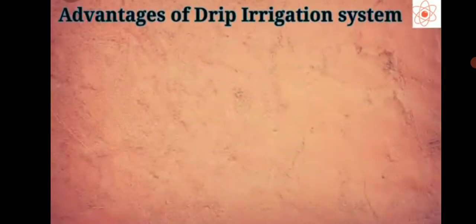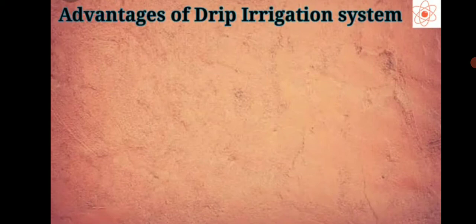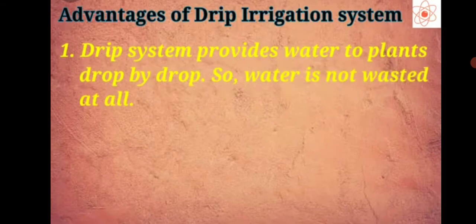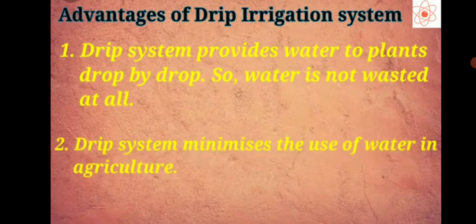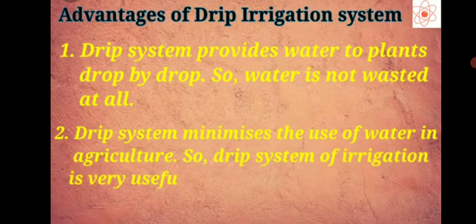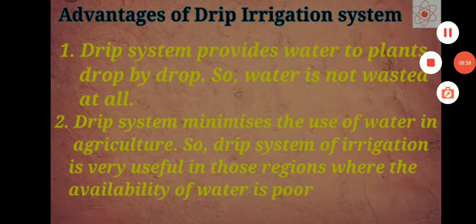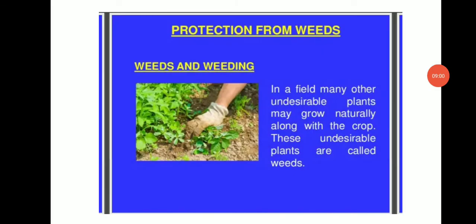Now let us see the advantages of the drip irrigation system. First one, it provides water to plants drop by drop. So water is not wasted at all. The second one, this minimizes the use of water in agriculture. So the drip system of irrigation is very useful in those regions where the availability of water is poor. So this is about the irrigation method. I hope you all have understood the irrigation method.